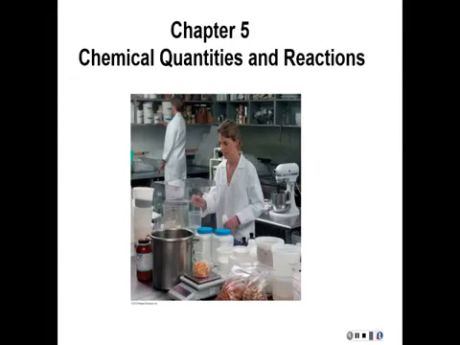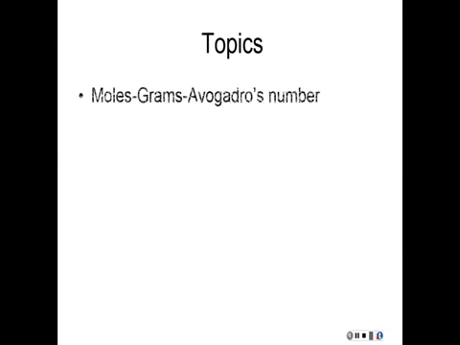This is the first part of Chapter 5. We're going to be going over chemical quantities and reactions altogether. So today I'm going to have two topics for you: moles, grams, and Avogadro's number, and second, physical and chemical changes.